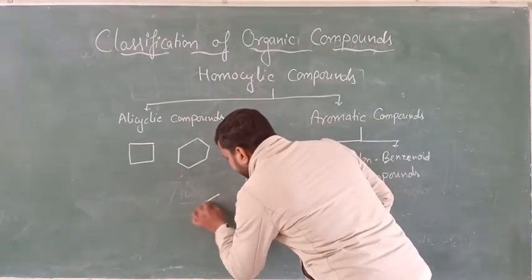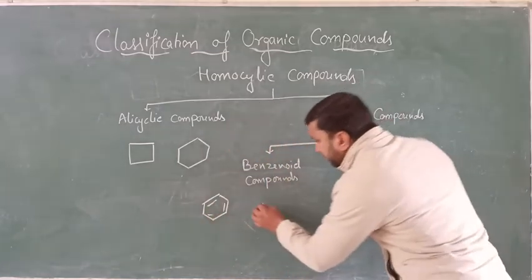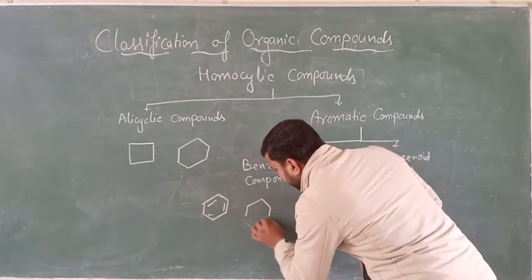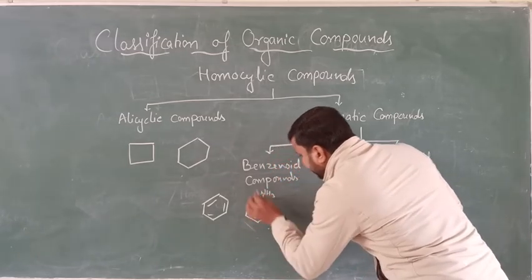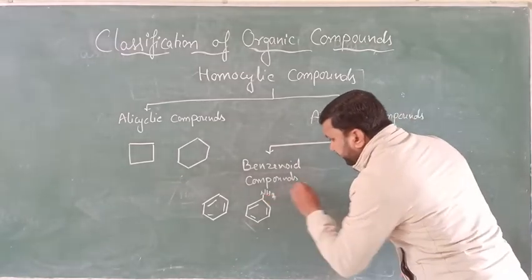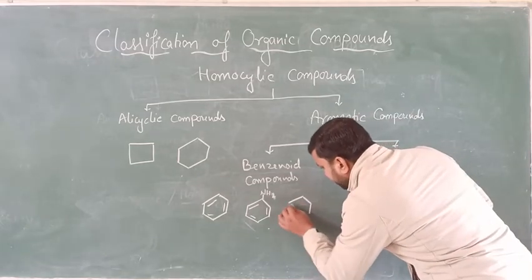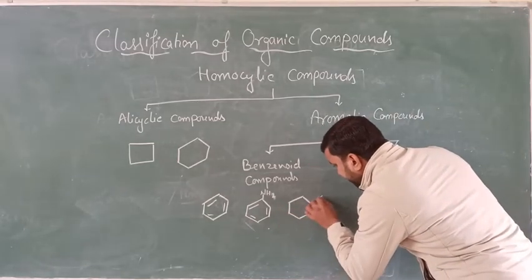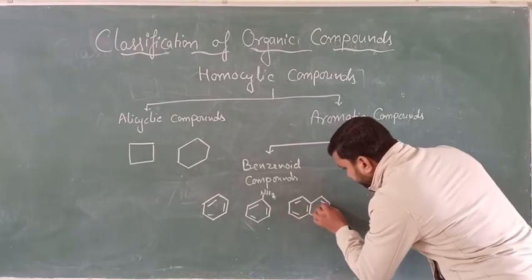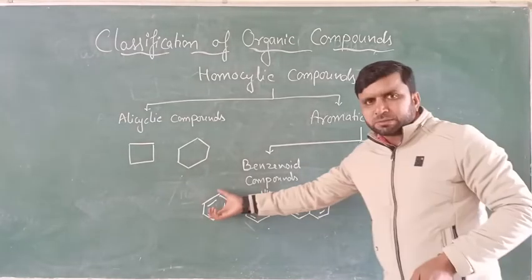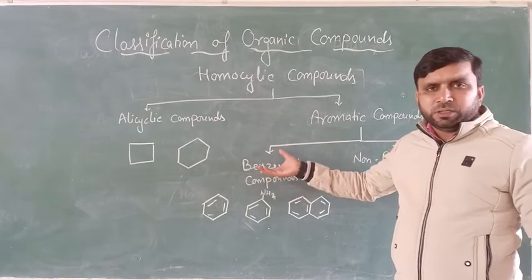Say for example, benzene itself is an example of a benzenoid organic compound. If you talk about aniline, it is a benzene ring with NH2, aniline. Or if you talk about naphthalene, two benzene rings joined together, that is called naphthalene. Because all these structures contain at least one benzene ring, they are called benzenoid structures.